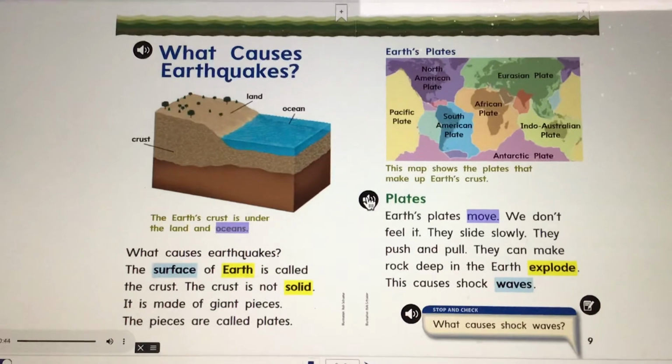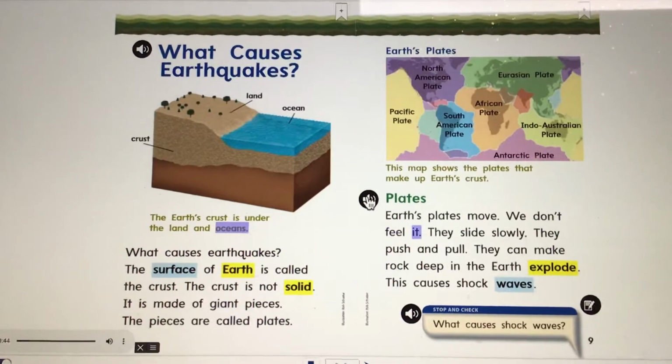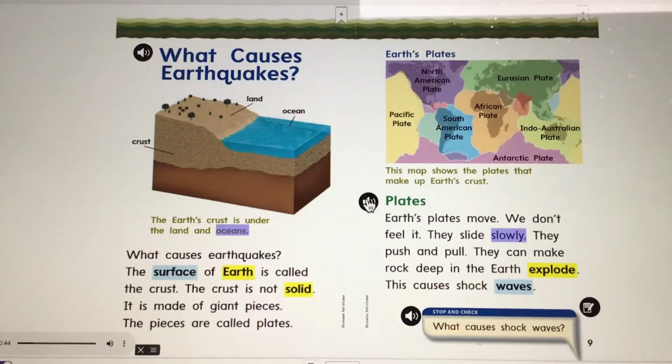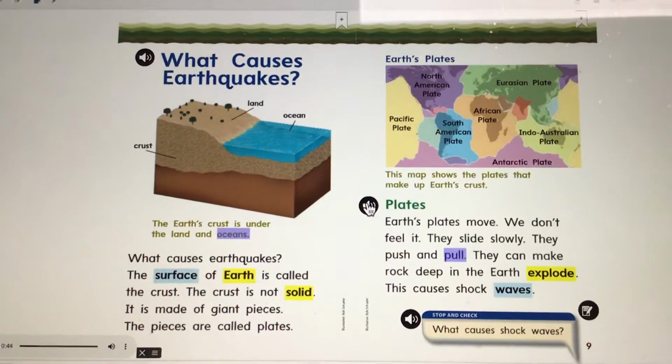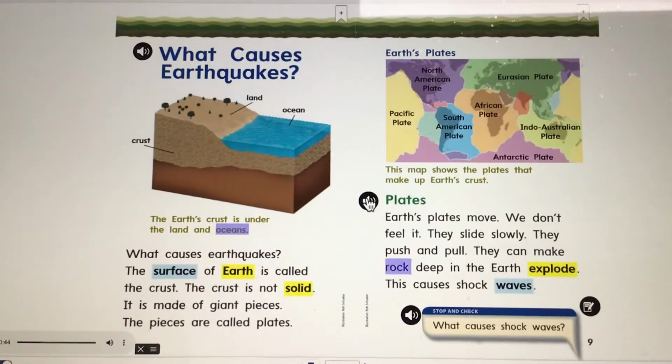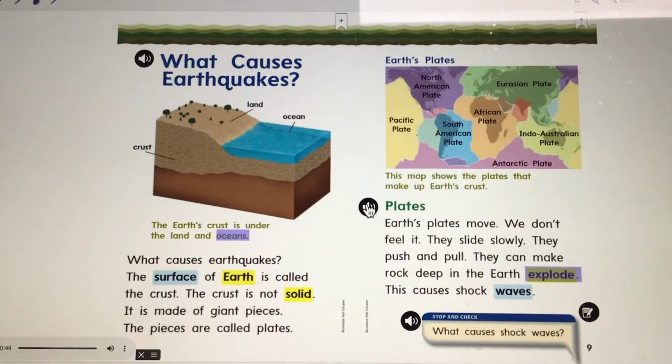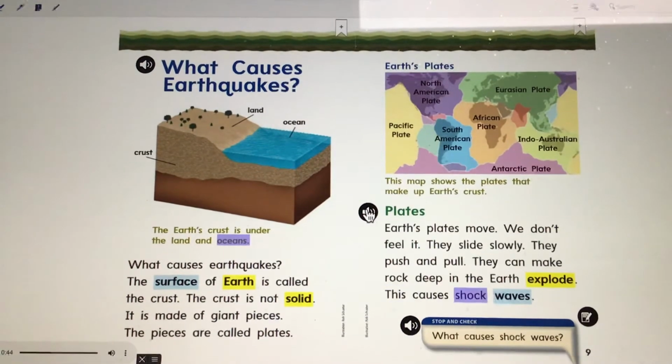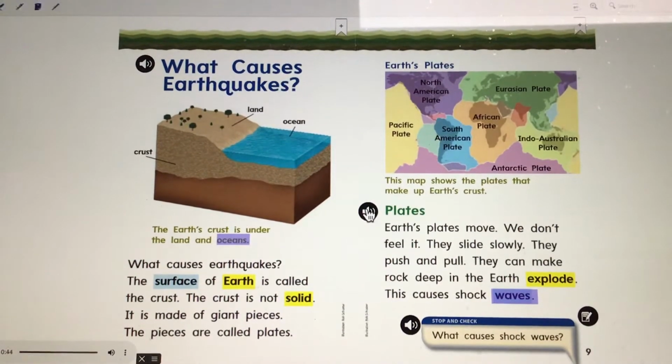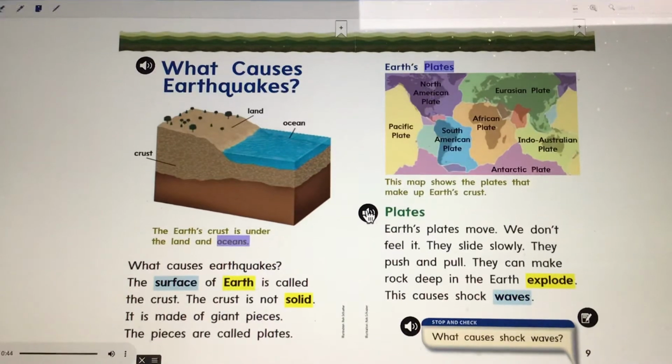Earth's plates move. We don't feel it. They slide slowly. They push and pull. They can make rock deep in the earth explode. This causes shock waves. Map: Earth's plates.